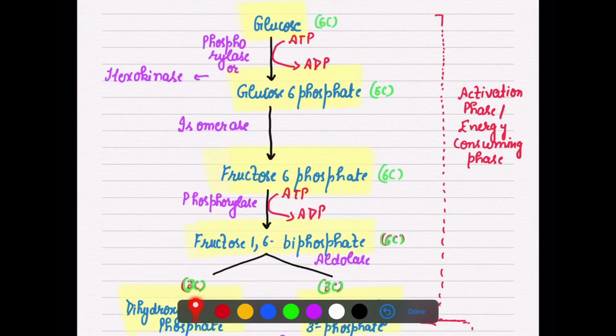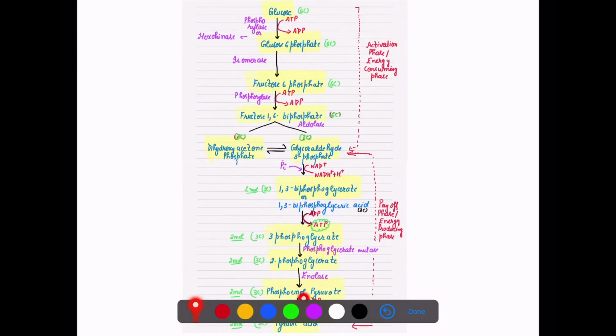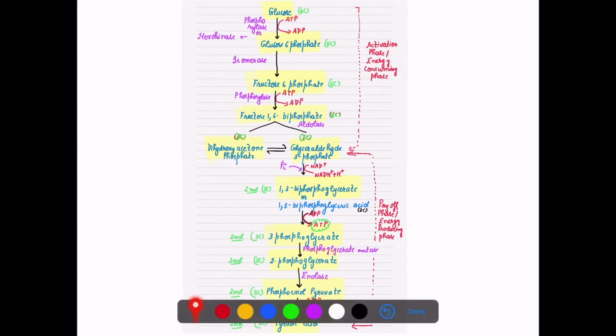So we have two phases of glycolysis: the activation phase, in which we are using energy, that is the energy consuming phase, and the second is our payoff phase, in which energy is released. So this is our whole complete 10-step process of glycolysis.